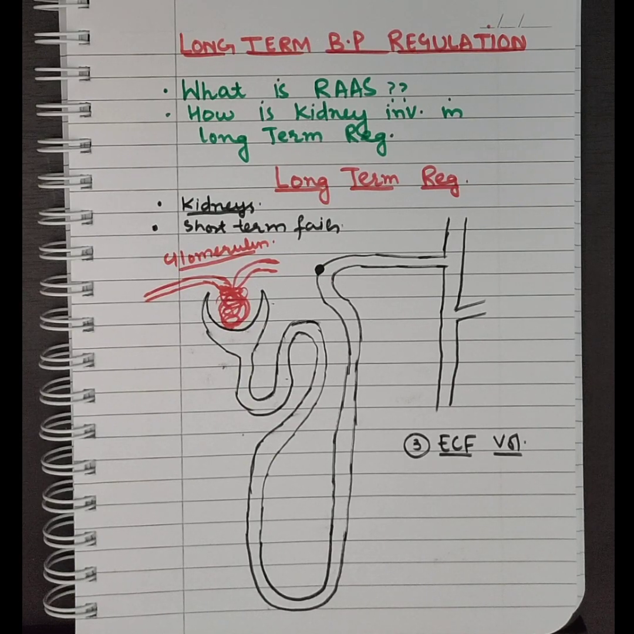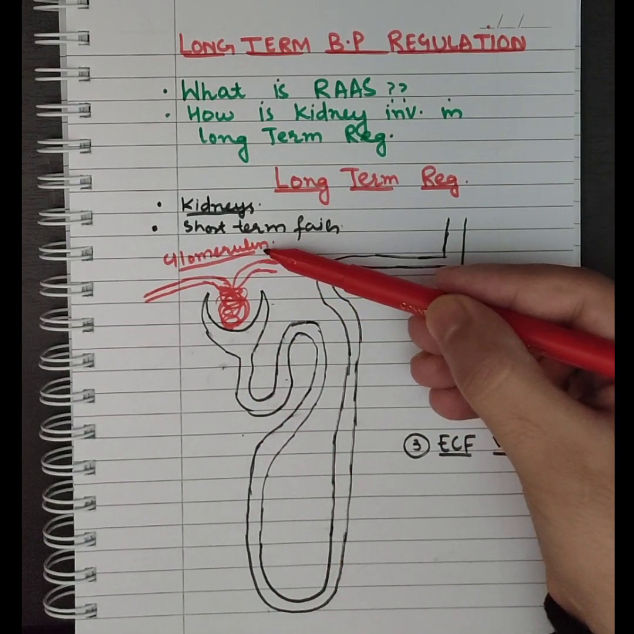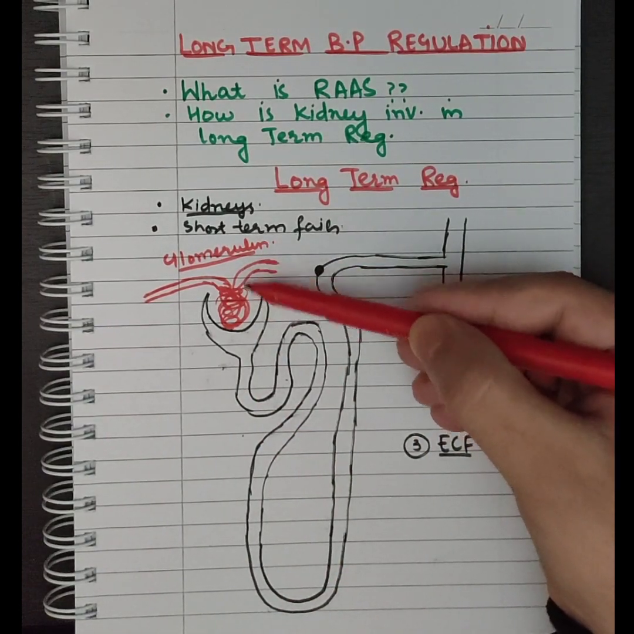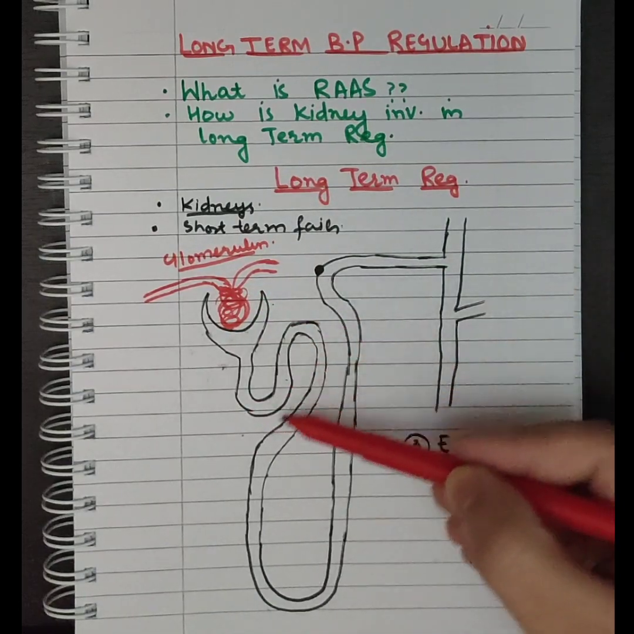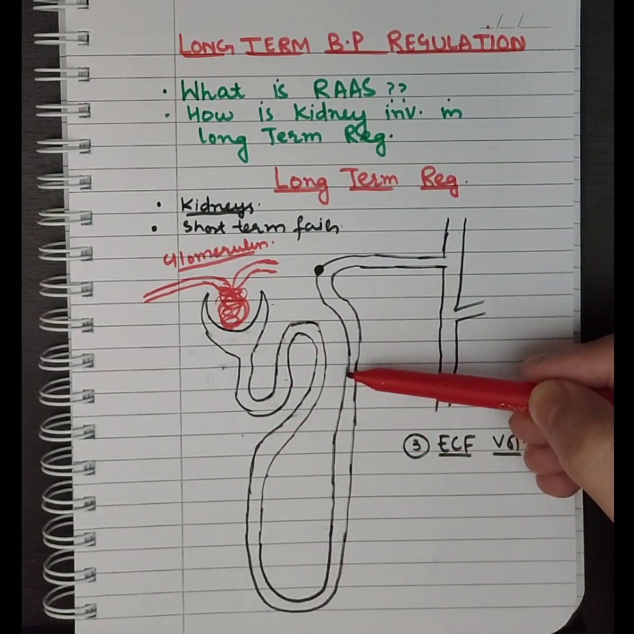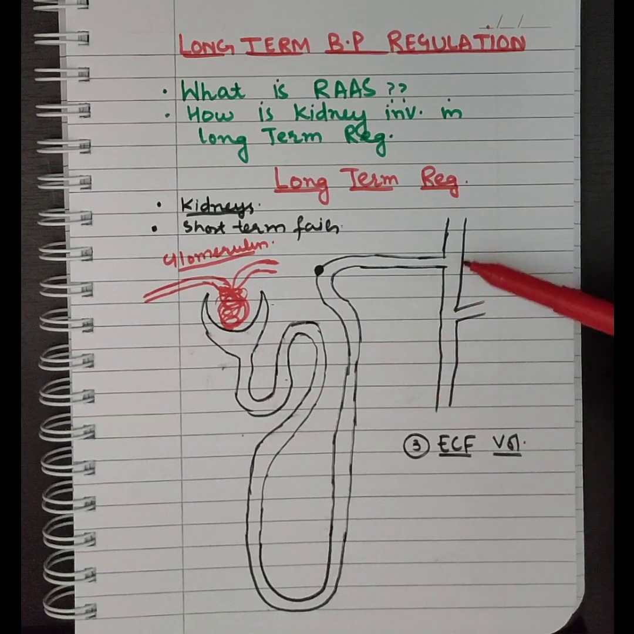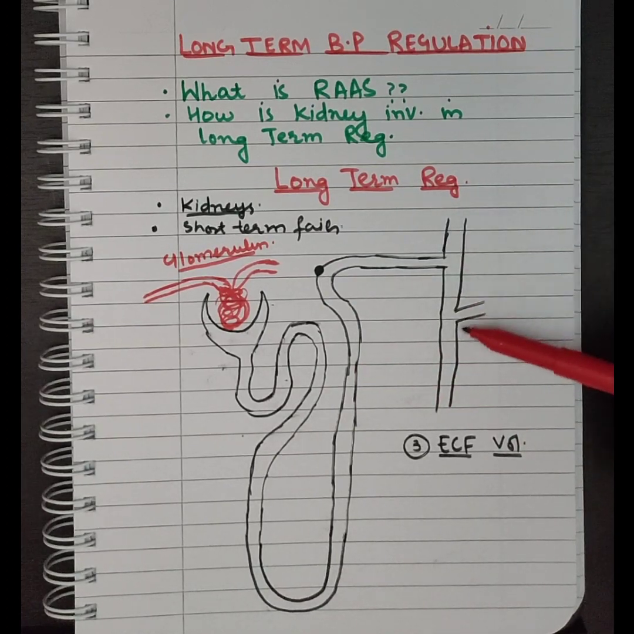Let me tell you a few points regarding all these segments of nephron. This glomerulus is involved in the filtration process. This whole loop is involved in tubular reabsorption and tubular secretion, and the final urine comes through these collecting ducts and goes out.